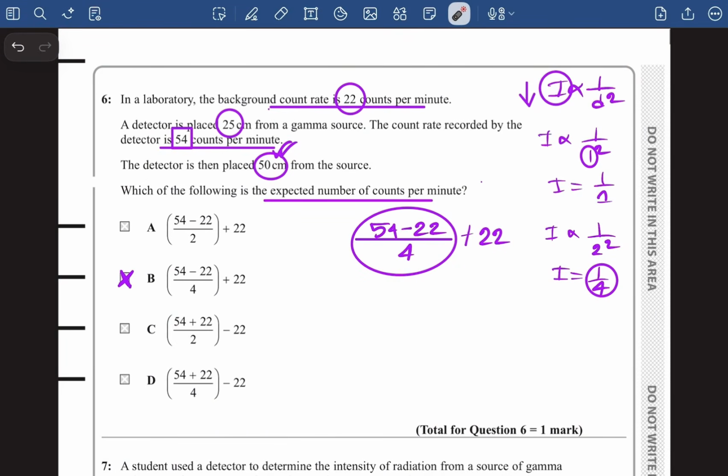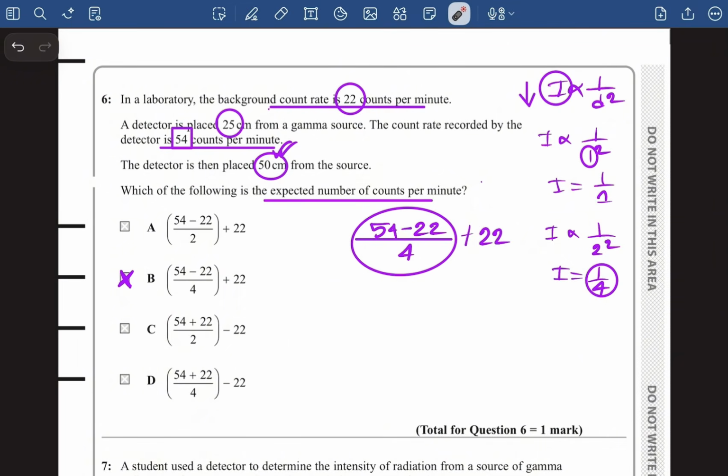Now a question might pop into your brain: why did I subtract 22 from the total count rate and then divide it by 4, and then why did I add the 22 right here? I mean, the question can be like that, if you have to add this 22, then why did you subtract it initially? The reason is because right here my main job is to figure out the actual count rate that the detector is detecting.